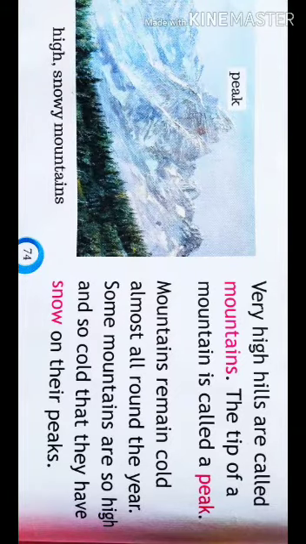What is this, students? This is high snowy mountains. Very high hills are called mountains. The tip of mountains is called a peak. Mountains remain cold almost all around the year. Some mountains are so high and so cold that they have snow on their peaks.